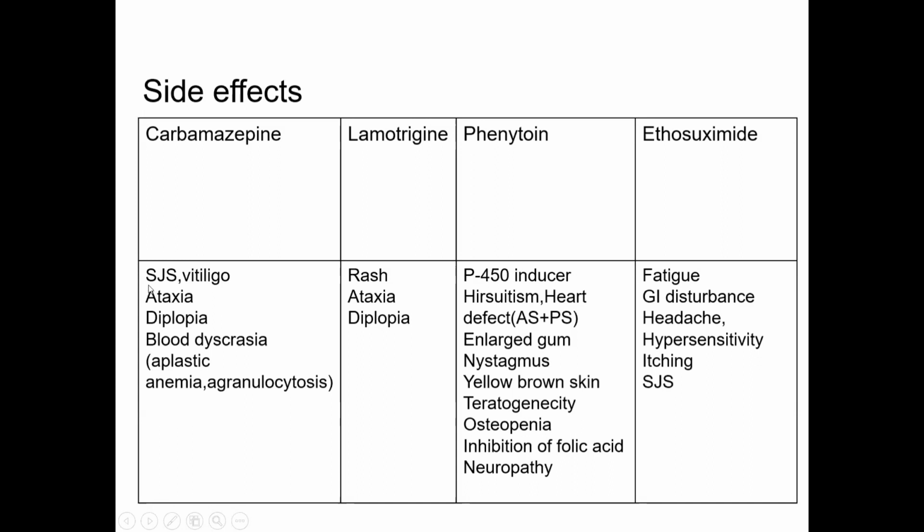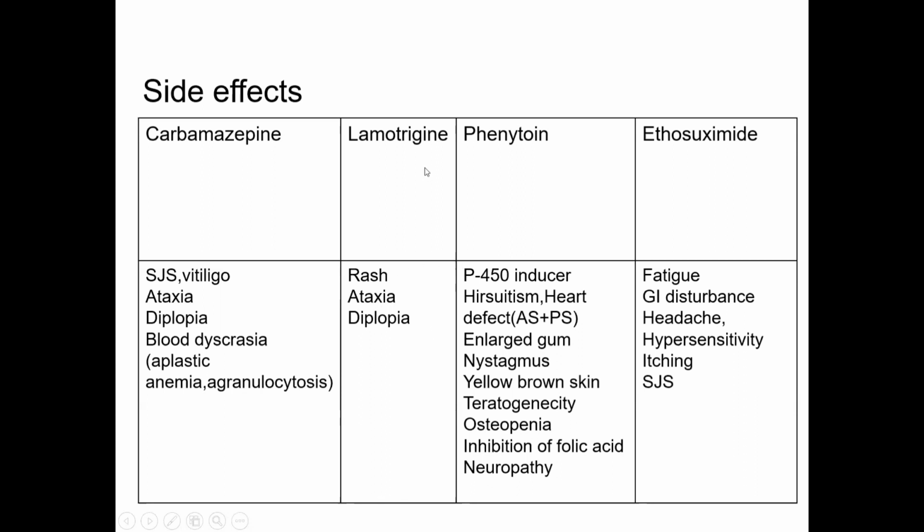So rash means Stevens-Johnson syndrome, vitiligo, A for ataxia, D for diplopia and blood dyscrasia. Same things with lamotrigine. Lamotrigine also causes the same side effects, rash, ataxia, diplopia, but here blood dyscrasia is not present.